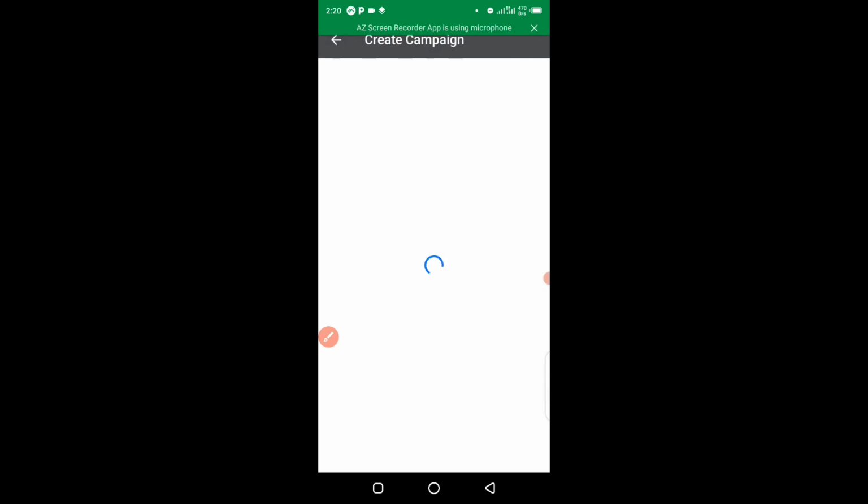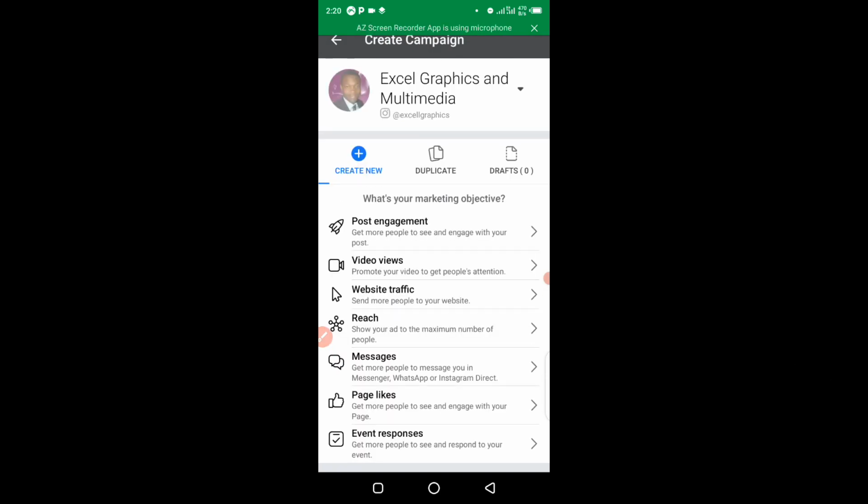So when you select the page, it's going to reload and change to the right page you chose. And now at this point here, this particular page will serve as the identity of this advert. Okay, this Laser Graphics and Multimedia will serve as the identity of the ad. Now at this point here, we need to determine the objective of our marketing.